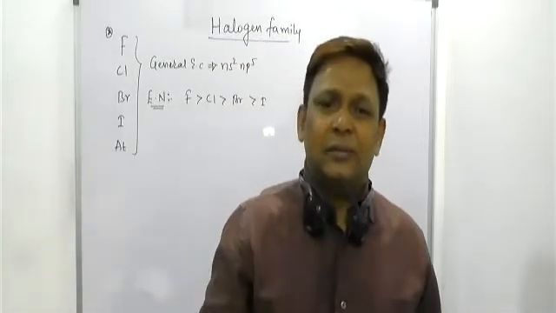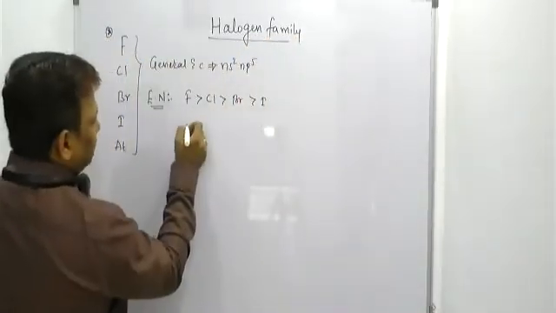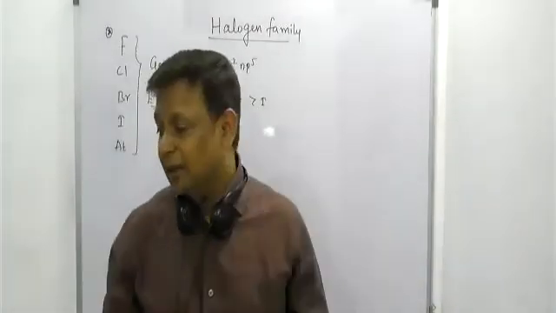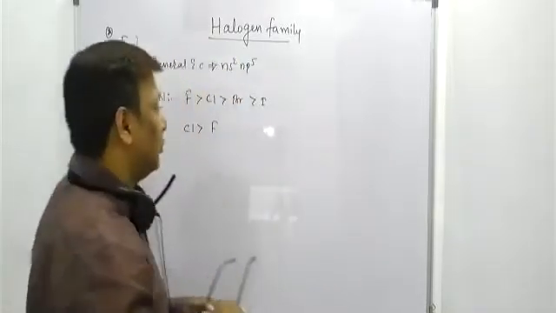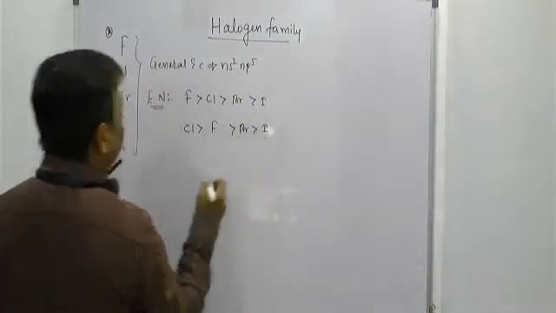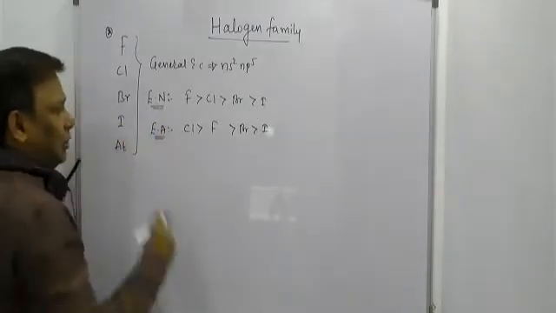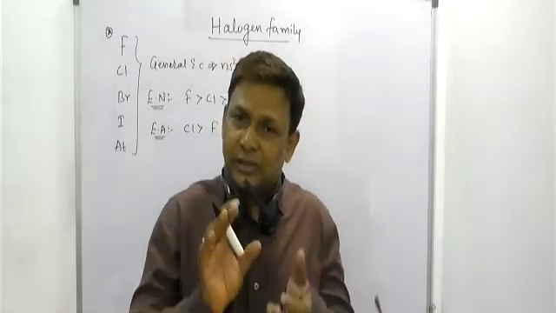Now they will ask which among them has the most electron affinity. Everybody knows that Cl has a higher electron affinity value than F. Check, beta. Cl will have a higher electron affinity value than F, and F will have a higher electron affinity value than that of Br and than that of I. So this is the order of electron affinity, and that is the order of electronegativity. Is it clear, beta? Chalo, this is the second point.